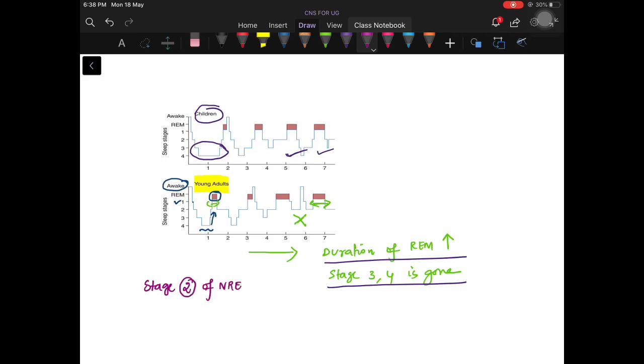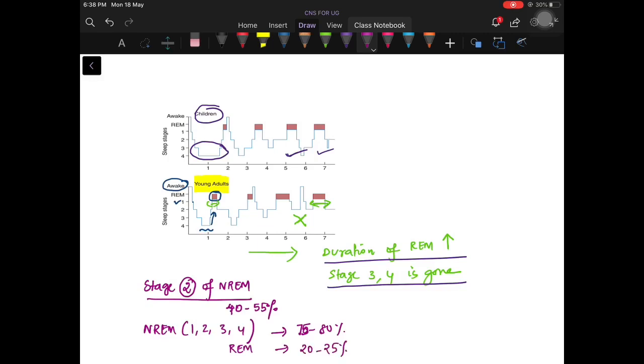NREM stage 2 constitutes about 40 to 55 percent of the total duration of sleep. Together, stages 1, 2, 3 and 4 contribute about 75 to 80 percent, while REM constitutes about 20 to 25 percent, and this percentage will increase as